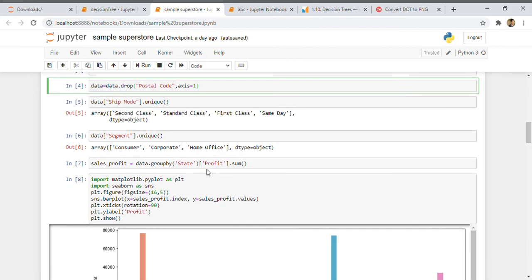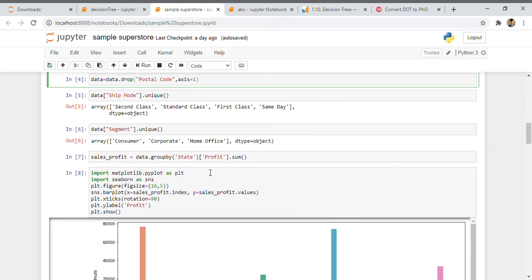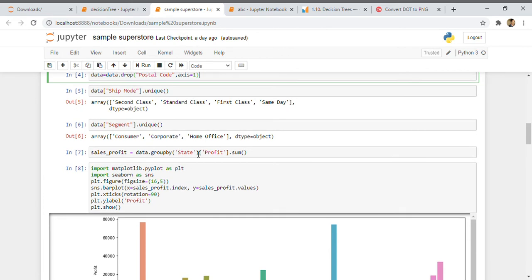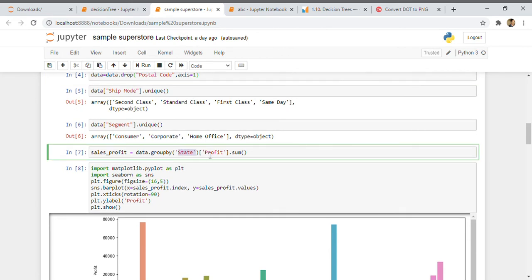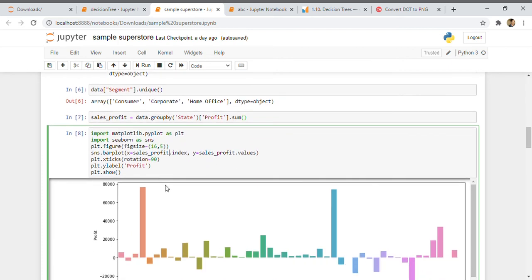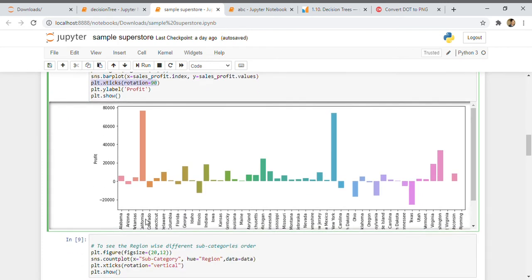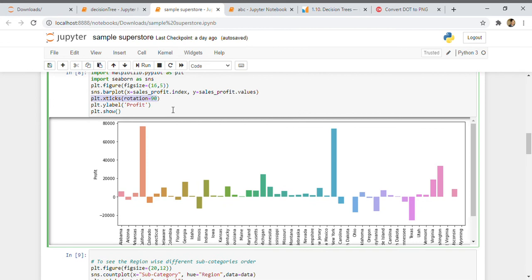First we need to see where we are getting the most sales profit from the products we are selling. So I have grouped it by the states and added the profits, which is the sales profit, and then I have plotted it over here. The xticks are rotated vertically, because if we write the names horizontally we can't read them.